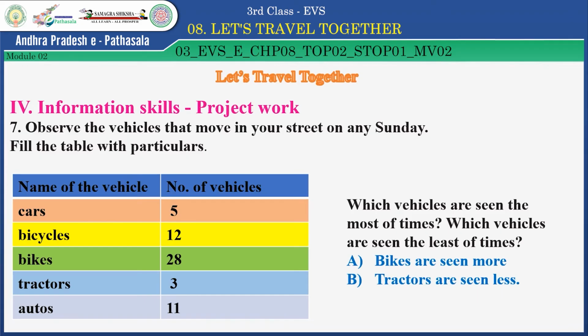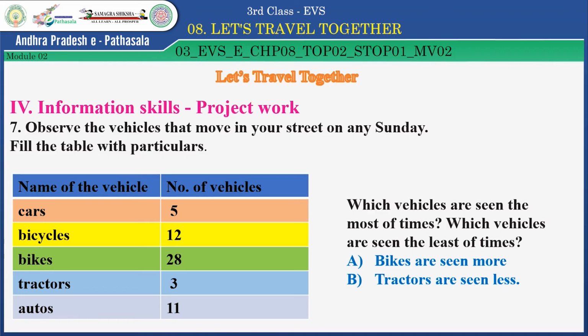Tell children. Yes, bikes are seen more. Here, bikes 28 you have seen, no? And the next one, tractors are seen less. You have seen the tractors only 3. Very good sharing of information, children.